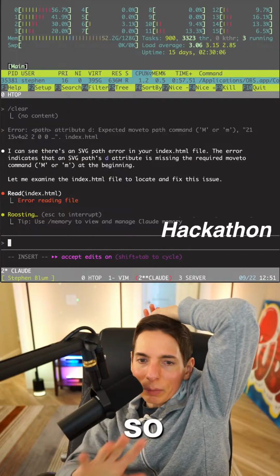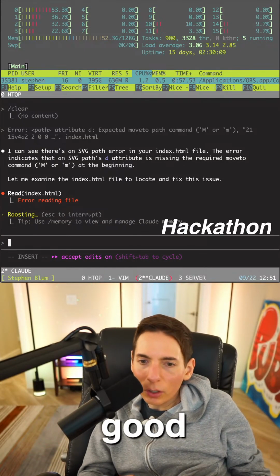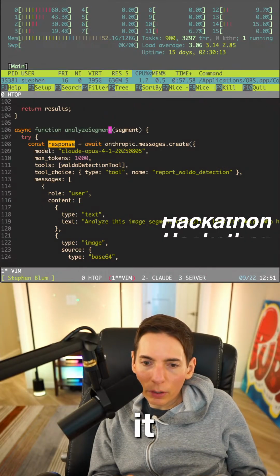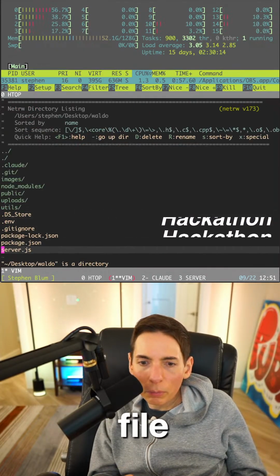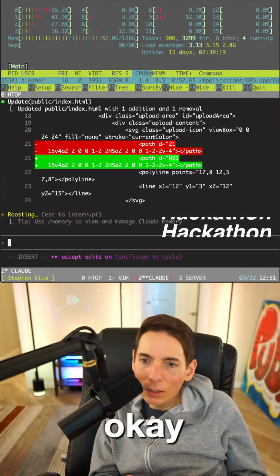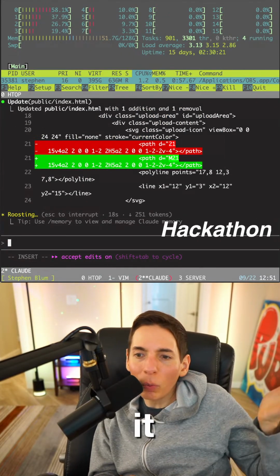So it clears out, makes it look good. Oh wait, is it not in index? Where is the file? Is it in pub? Oh, it's in public. Okay, I found it. Okay, it got it. So it's just one letter off.